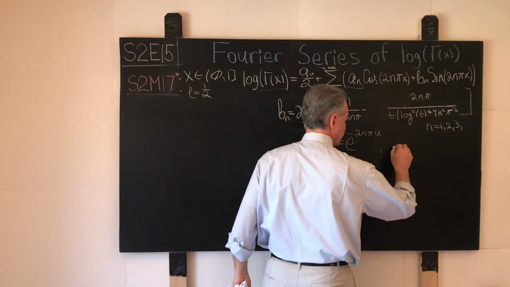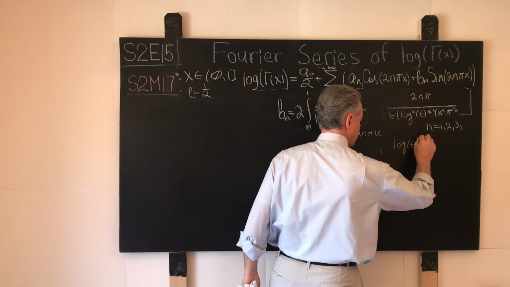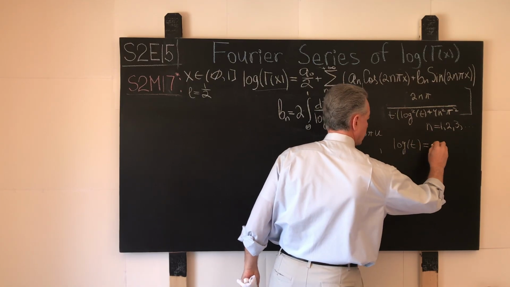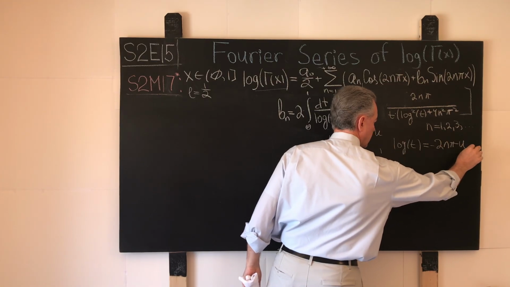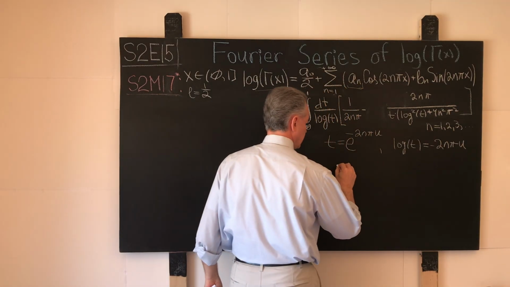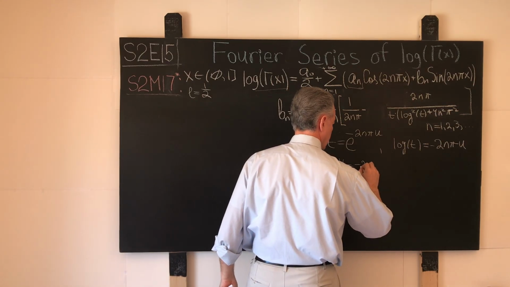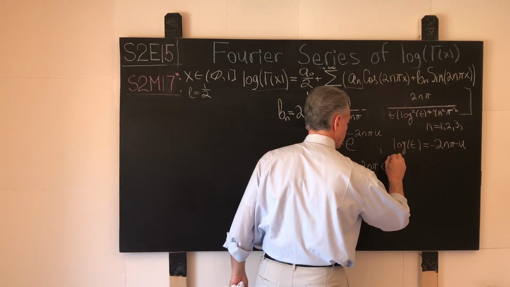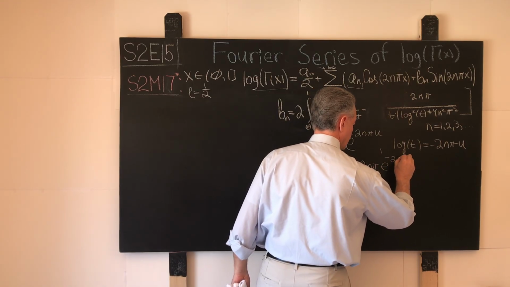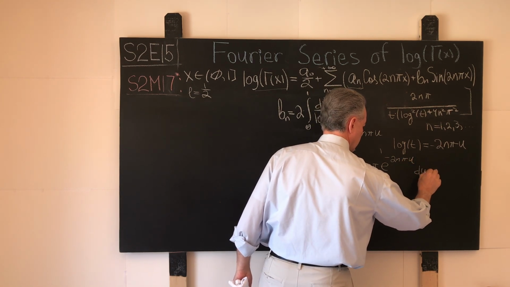Then from here, trivially, what do we have? The logarithm of t becomes what? Negative 2n pi u. And what is dt? dt becomes negative 2n pi e to the power negative 2n pi u du.